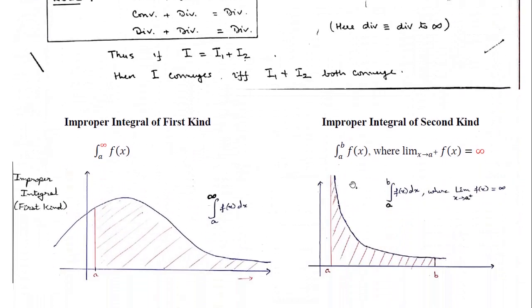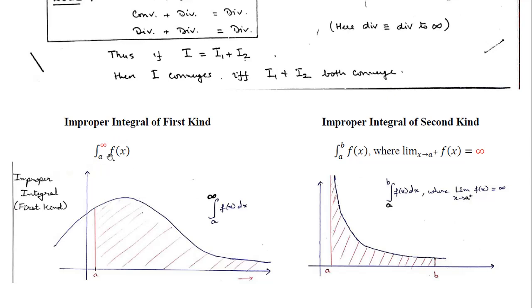So the first kind means when the interval of integration is unbounded. I am making a diagram here only for when it is from some finite number to infinity. Another diagram can be for when the function is coming from minus infinity to something, and the integration is made on that. So again, this will have two types: minus infinity to something or something to infinity.